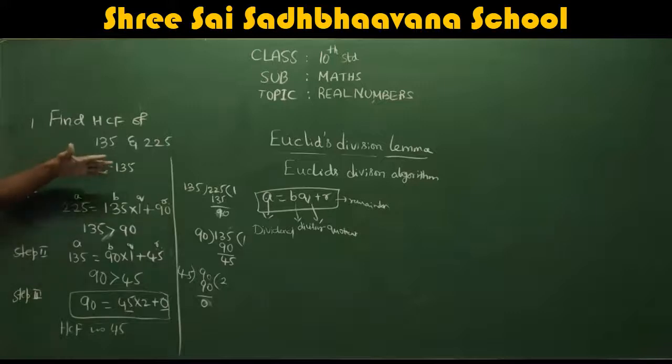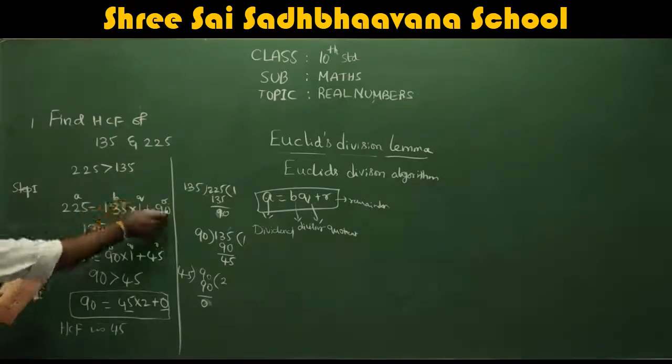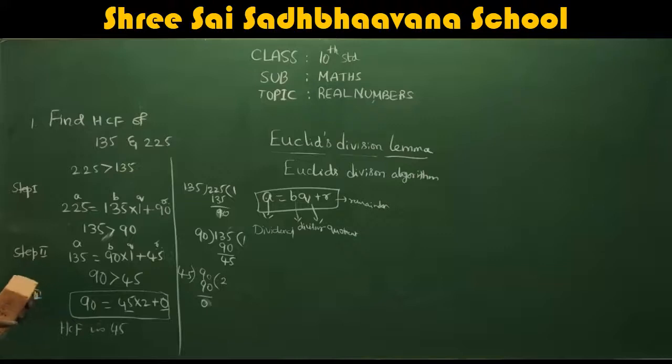Now you have to apply the same step. What two numbers do we need to take to proceed with the next step? Take 135 and 90, and apply the same process to these two numbers. 135 is the higher number, so divide 135 by 90. What we got: 90 into 1 plus 45.